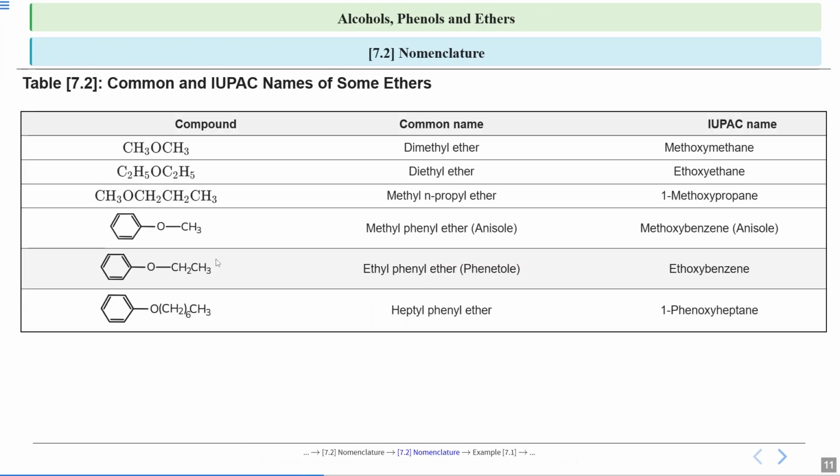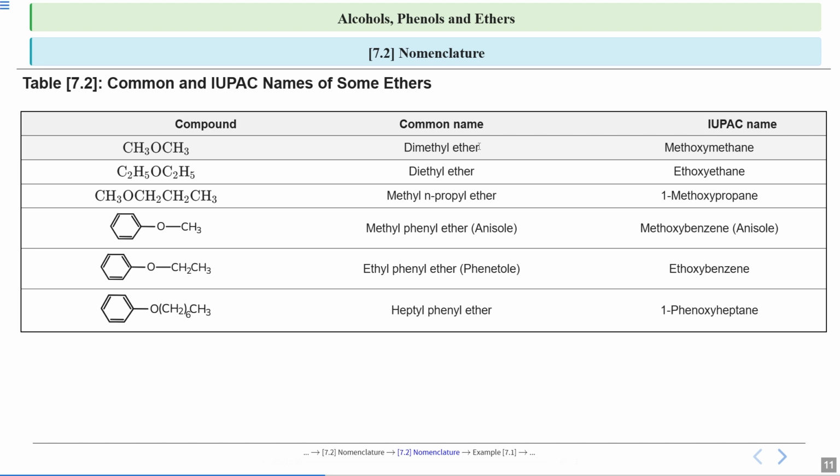Now see this table. It is again given in your NCERT. Let us see. It will be more clear. Now look at this compound. For common names, you write the name of alkyl or aryl group alphabetically. So both sides there is methyl. Since there are 2 methyl, we will write dimethyl and at last we write the word ether. Because here it is also methyl, here also it is methyl. So no need of any alphabetical order because both are methyl. Since 2 methyl are there, it will be dimethyl ether.